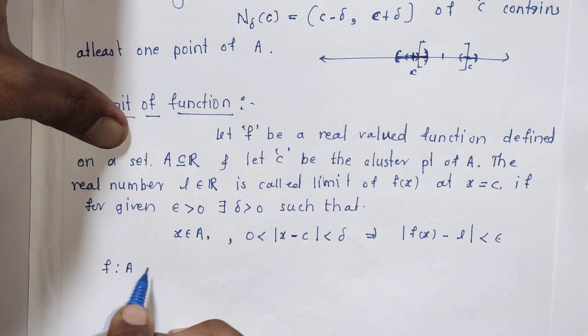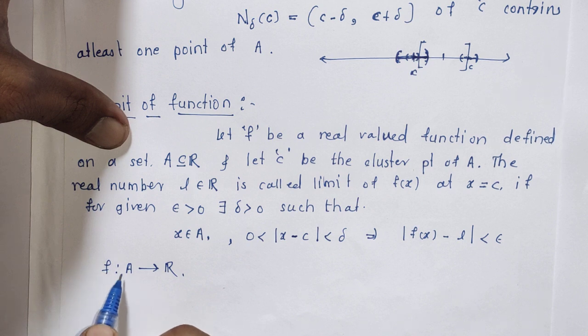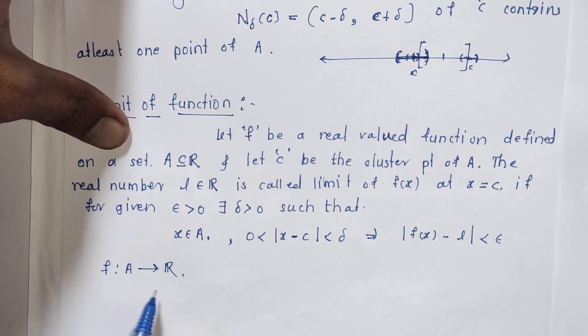This means that if C is a cluster point of A, and the function f is given from set A to the set of real numbers, then L is the limit of the given function.